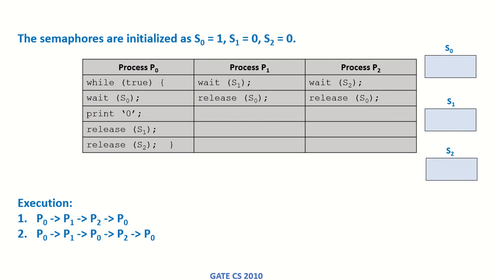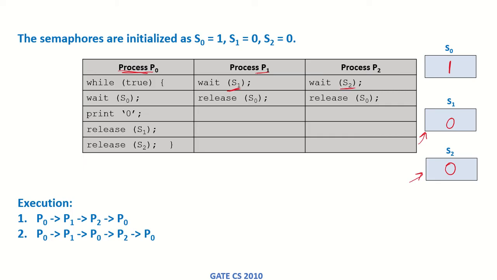So let's say that these semaphores are initialized to 1, 0 and 0. Let's take a look at the code which P0, P1 and P2 are running. P1 waits on S1, but S1 is currently 0, so P1 cannot start execution. Similarly, P2 is waiting on S2, S2 is currently 0, so P2 cannot also start.